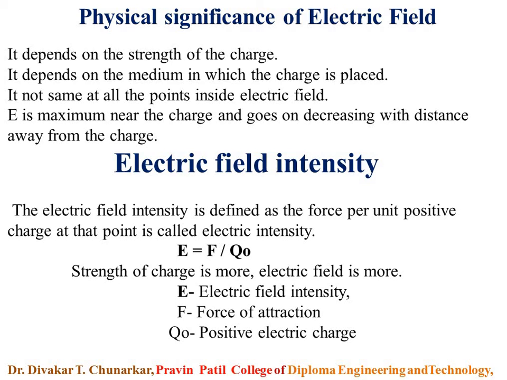So here the electric field is associated with the position. Hence, the value of electric field at a point in space is due to the given charge or group of charges, which is fixed.